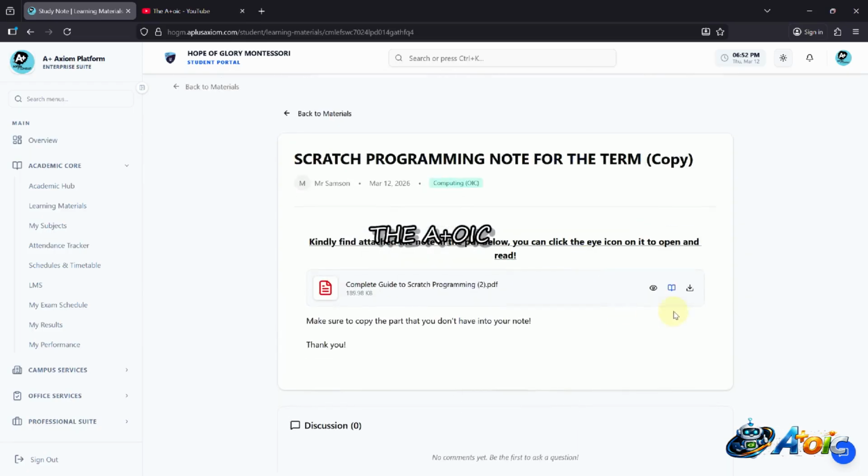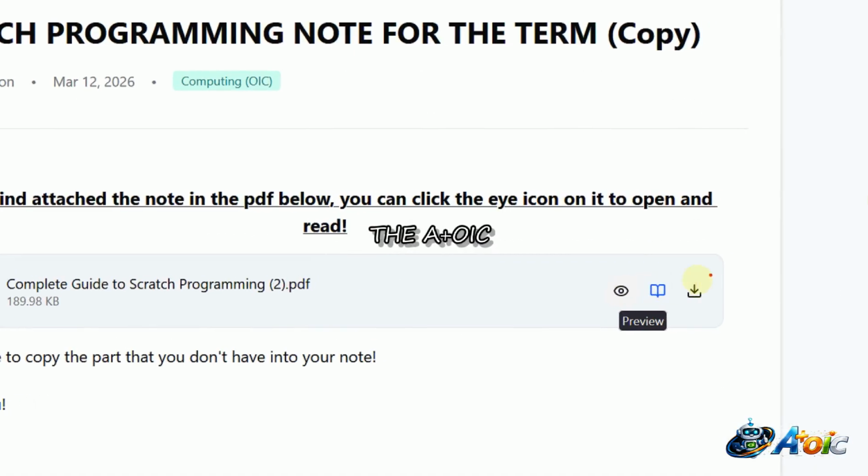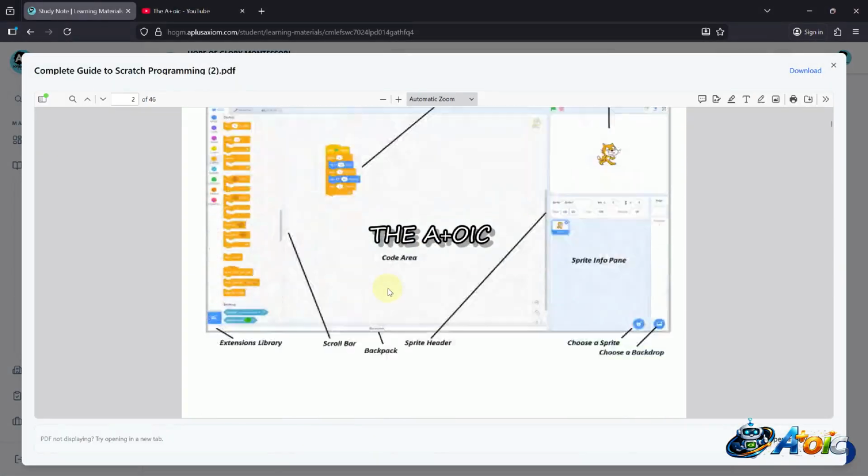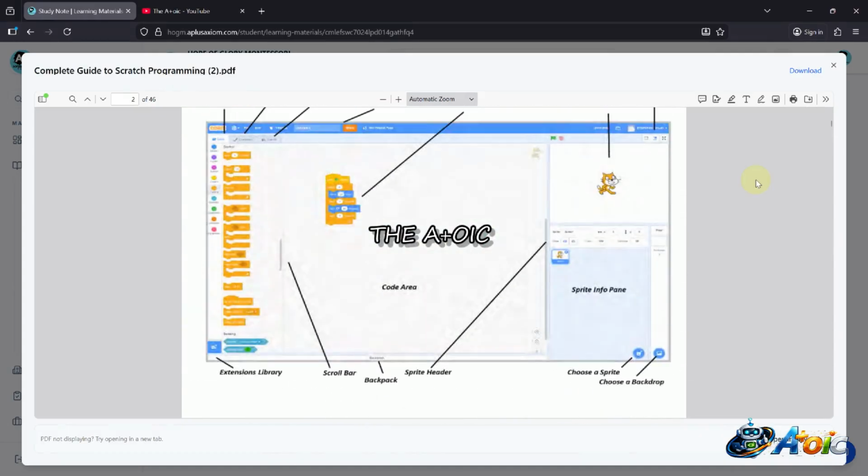If you have anything, you can leave it there. You can also click on the I button, these 3. You can click on the I button to read, or the flip page to also read, or you can download it. When I click on this, it shows I can read everything. You can also download from here.